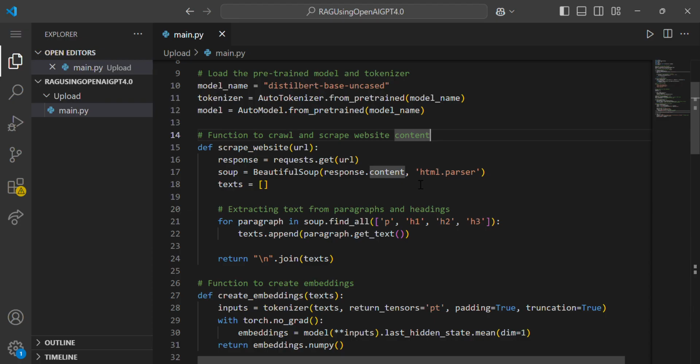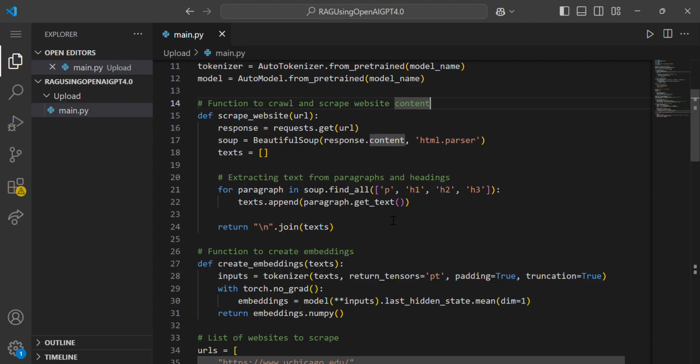Then we handle the user query, extracting the text from paragraphs and handling the user queries.